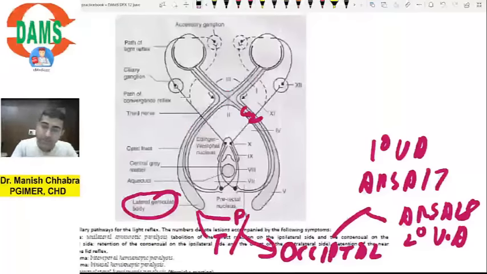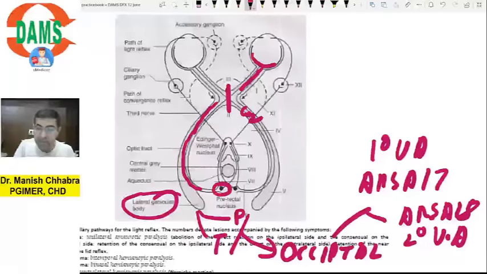So here you can see the afferent component. This is your optic nerve, this is the retina, the retinal ganglion cells. Then comes the optic chiasma, then comes the optic tract. You can see that the fibers from the optic tract go directly into this part, which is the pretectal nucleus of the midbrain. From the pretectal nucleus it will go into the Edinger-Westphal nucleus, which is the nucleus of the third cranial nerve, from where the third cranial nerve will start, and it will innervate the what? The sphincter pupillae, so that the pupil constricts.